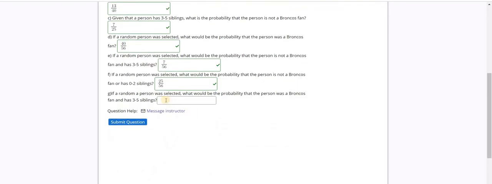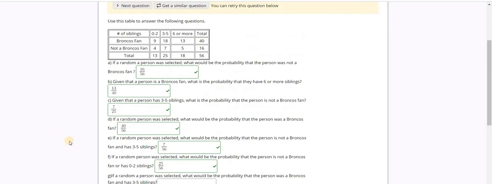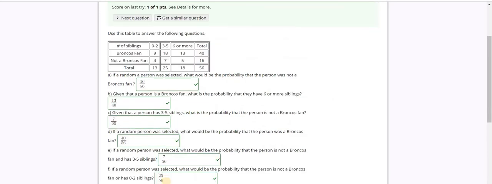Last one, if a random person was selected, what would be the probability that the person was a Broncos fan and has 3 to 5 siblings? Again, an and event means I need the number that satisfies both categories. So the number that satisfies both Broncos fan and 3 to 5 siblings is the number 18. That is 18 out of 56 people. And that should answer the last question.